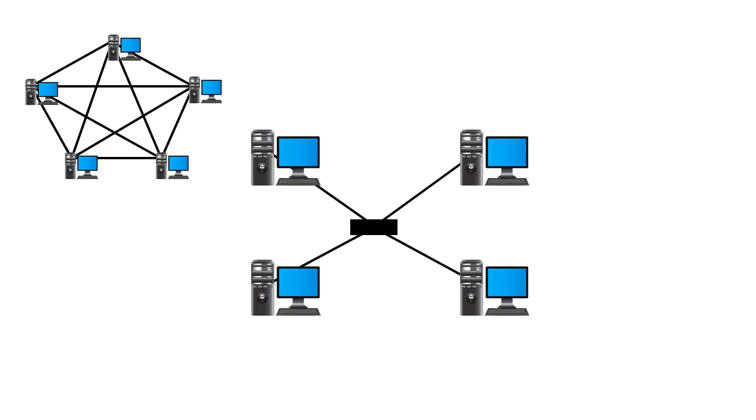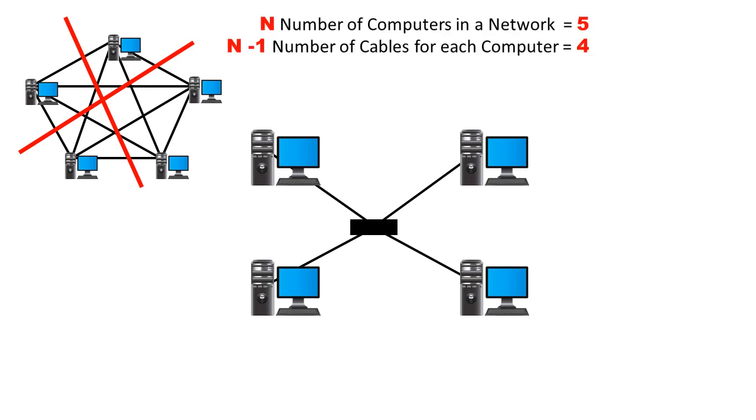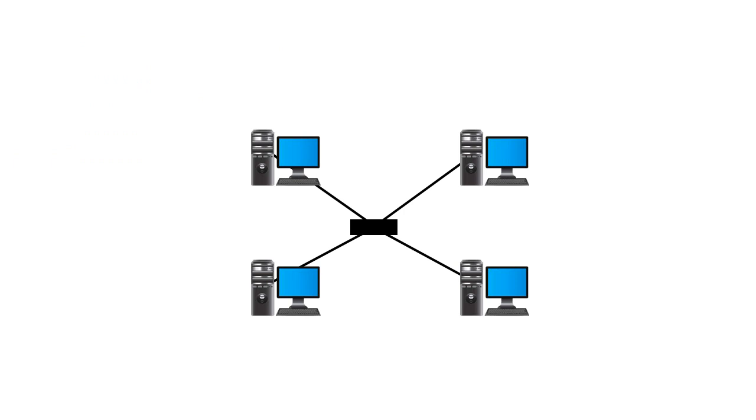In this way, we can eliminate the cost of additional cables and I/O interfaces, unlike the mesh topology, where n-1 numbers of cables and I/O ports are required to build a network. We can easily add a new device to the existing network without disturbing the setup of other devices connected to that network.